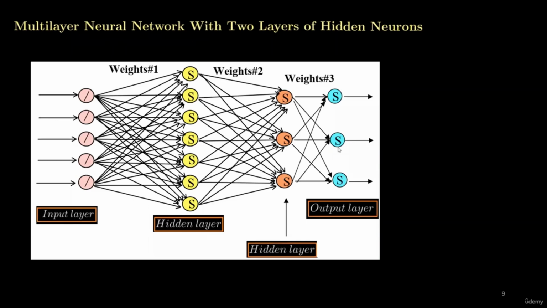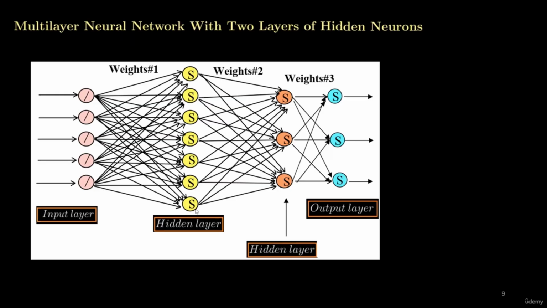This is another example of a multi-layer neural network with two layers of hidden neurons. Now we can see that here we have two hidden layers. This is our first hidden layer. This is our second hidden layer. This is our input layer, and this is our output layer. Here we have 5 neurons in our input layer.